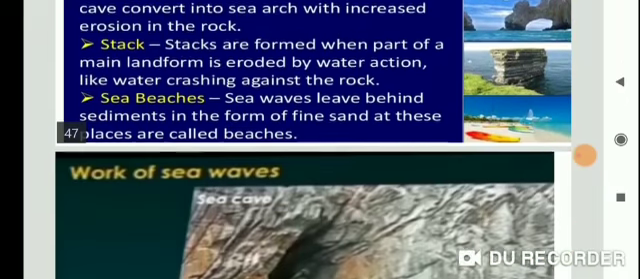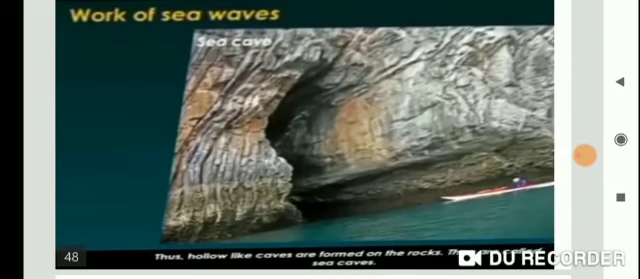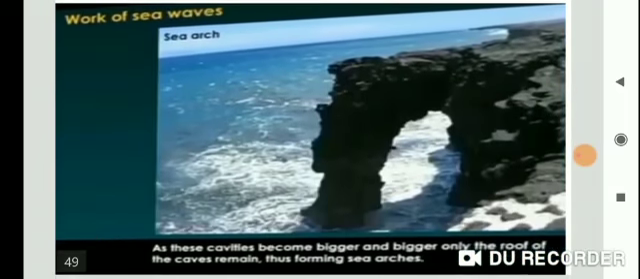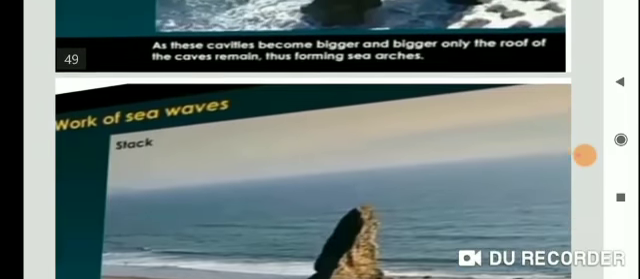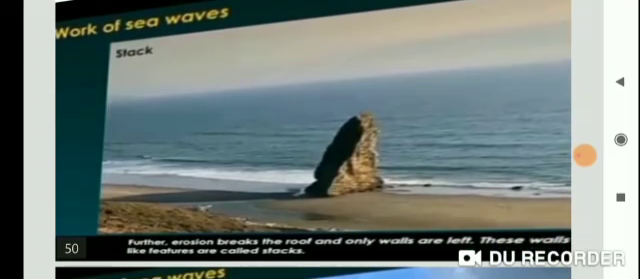Now let's see. See in this picture, students, the work of sea waves. In this picture, hollows like caves are formed on the rock and they are called sea caves. Now next, see the work of sea waves. As these cavities become bigger and bigger, only the roof of the caves remains, thus forming sea arches. Now let's see stacks. Further erosion breaks the roof and only walls are left, like a pillar. These wall-like features are called stacks.